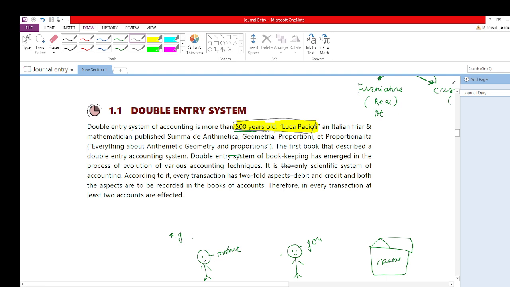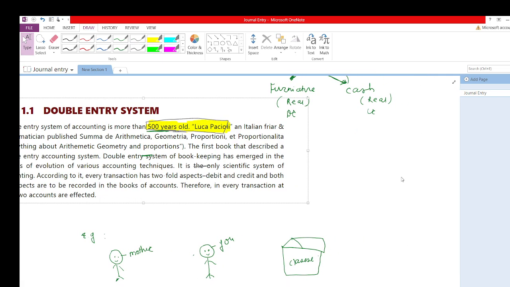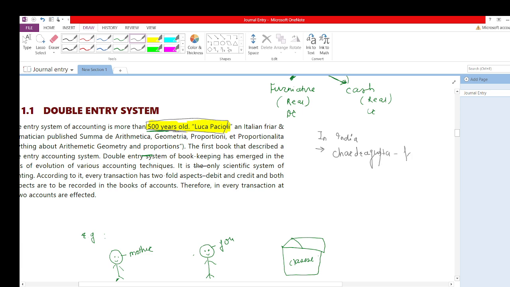Now you'll ask, what happened in India? It is not given in your syllabus, but for your kind information, I am telling you. In India also, as many of you students know, or if you don't know, let me tell you, there was a king, Chandragupta. In Chandragupta's kingdom, there was a person whose name was Kautilya, who also incorporated these books of account, or I would say the accounting system, in India.